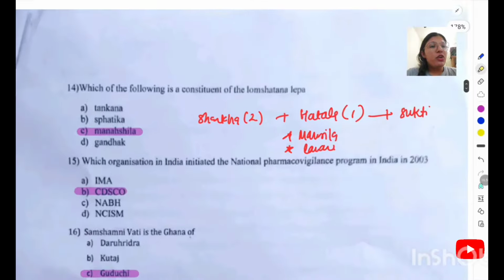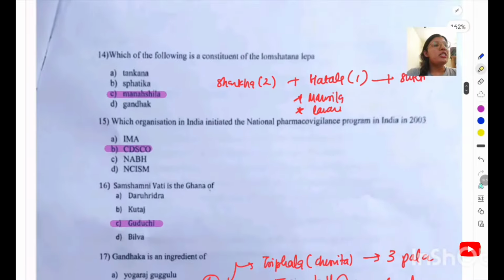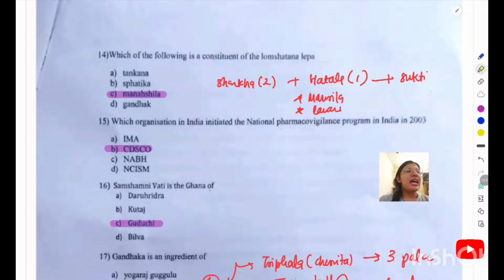Which of the following is a constituent of the Loma Shatna Lepa? So Loma Shatna Lepa is actually used for excessive hair. If a person is having excessive hair growth, then for removal of those hairs, Loma Shatna Lepa is recommended, and various proportions are given. In our NCISM syllabus, this proportion is given: Shankha 2 parts, Hartala 1 part, and Shukti. Instead of Hartala, sometimes Manashila or Lavana is also used. So the right answer will be option C.